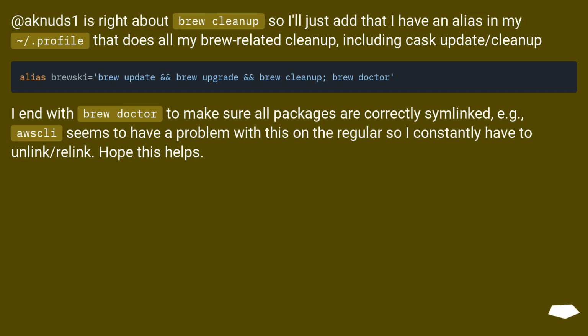@nuds1 is right about brew cleanup, so I'll just add that I have an alias in my ~/.profile that does all my brew related cleanup, including cask update/cleanup. I end with brew doctor to make sure all packages are correctly symlinked. For example, OSCLI seems to have a problem with this on the regular, so I constantly have to unlink/relink. Hope this helps.